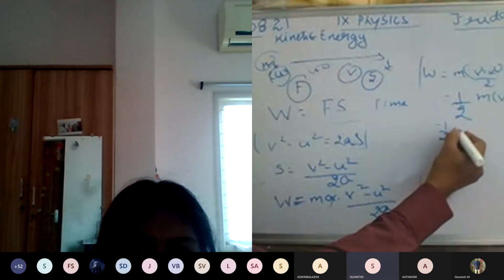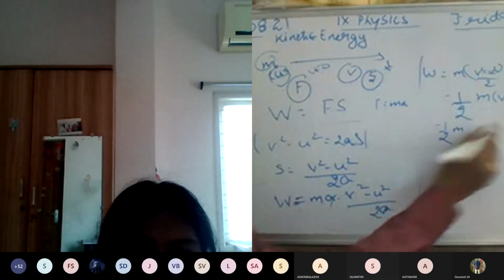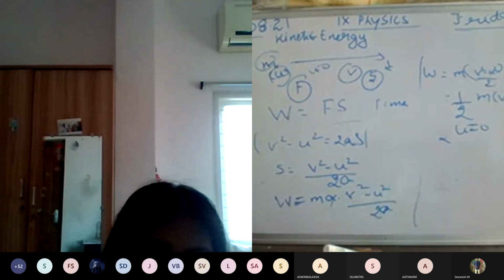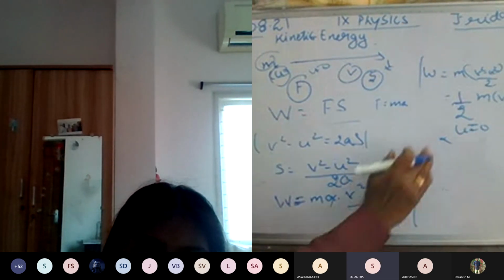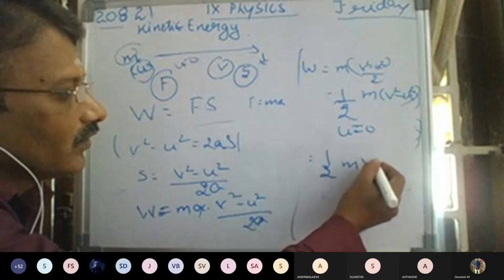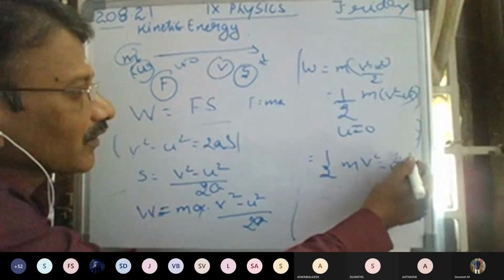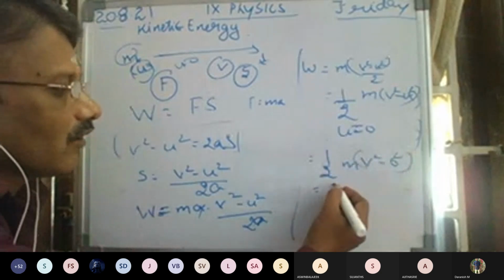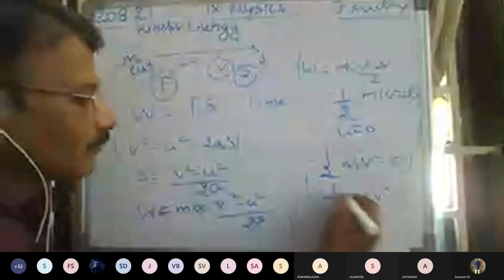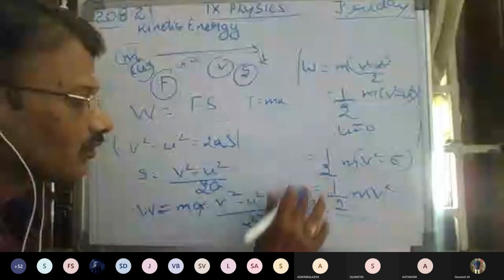So 1 by 2 into m into... u is equal to 0 because the object is at the initial position, at rest. So half into m into v squared minus 0 squared. So I get half into m into v squared. It is the formula. This is equal to EK, kinetic energy.